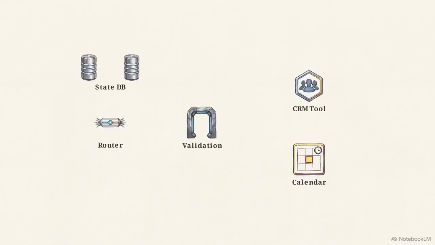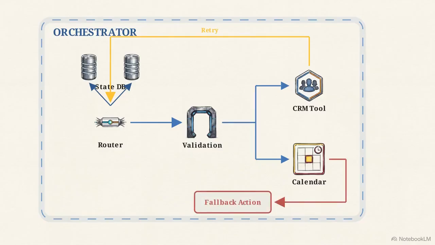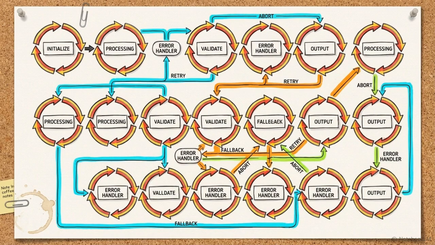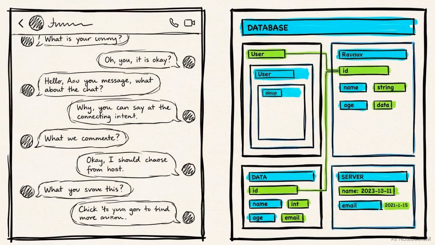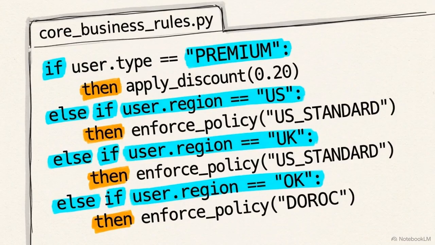The orchestration layer is the explicit control flow that wraps around the entire system. Reliable agentic workflows rely on these defined, application-level control loops to navigate complex edge cases. There is a strict line between a model's probabilistic suggestion and the application code's deterministic validation. When a model proposes a cancellation, hard-coded logic must step in to verify user ownership and policy rules before the API is called. The application code, not the LLM, remains the absolute source of truth for all business rules.